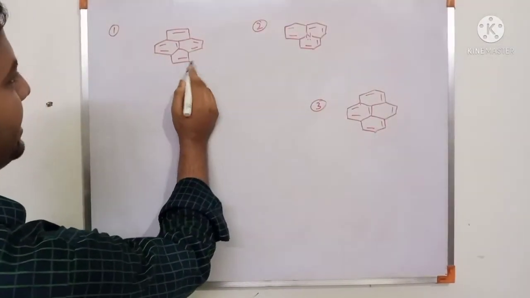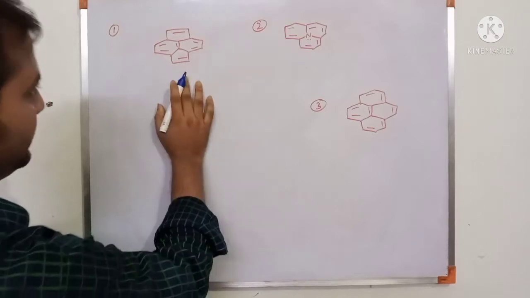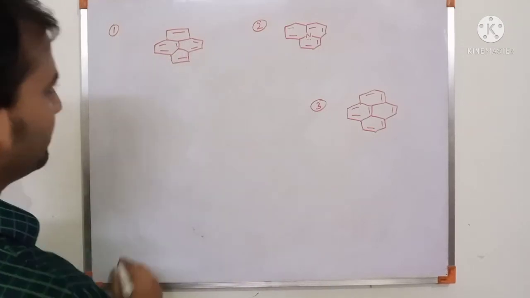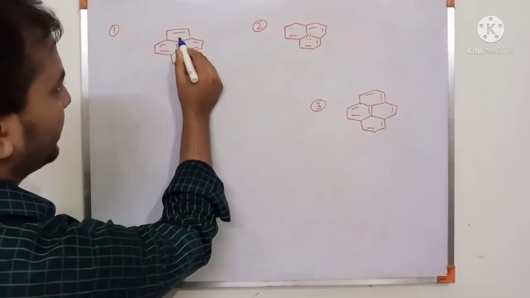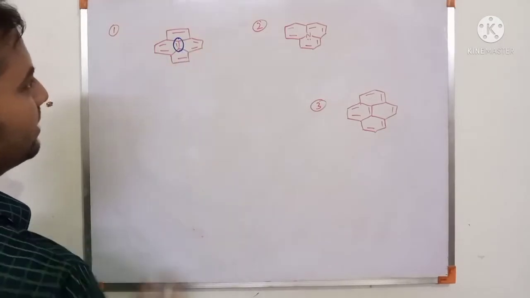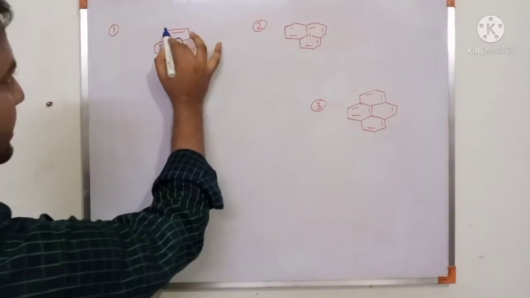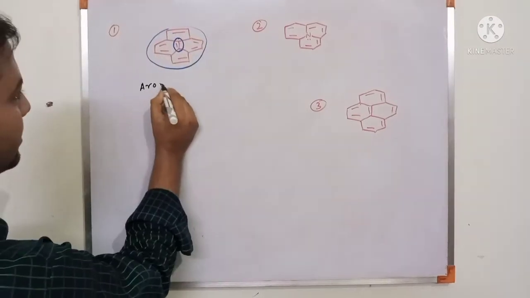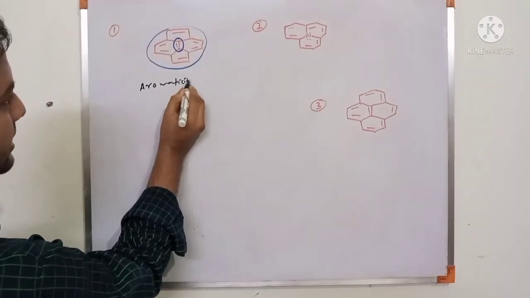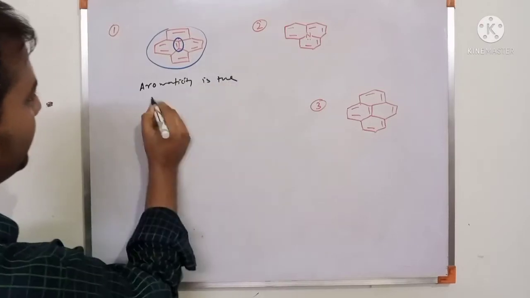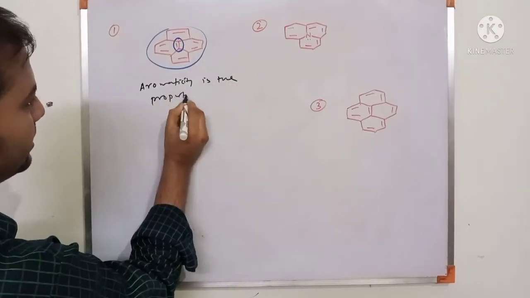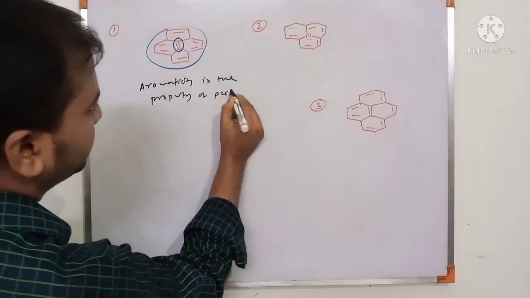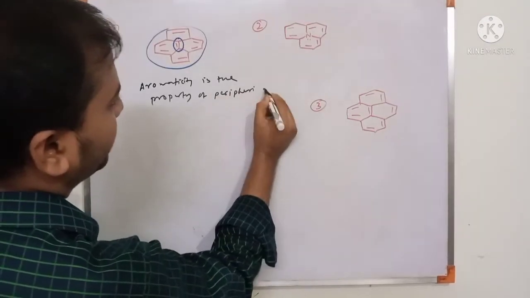Now first check cyclic system. This is a cyclic system. Then check conjugated. But you see this is an internal position double bond, but the others are periphery double bonds. Aromaticity is the property of the periphery ring.